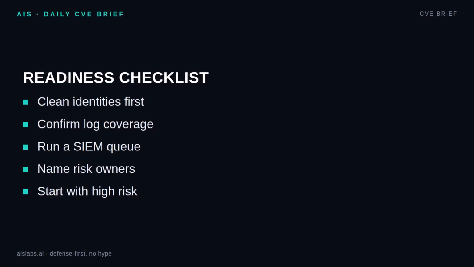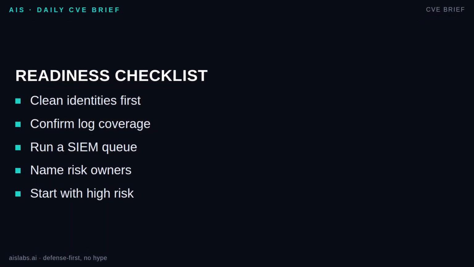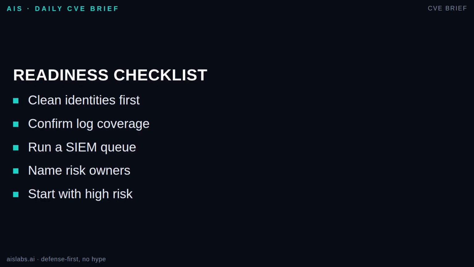Use this readiness checklist before buying or enabling UEBA. 1. Identity hygiene. Know account owners, joiners, movers, leavers, privileged users, service accounts, and shared account exceptions. 2. Log coverage. Confirm you have authentication, endpoint, cloud, email, VPN, admin, and key application logs with usable timestamps and user mapping.